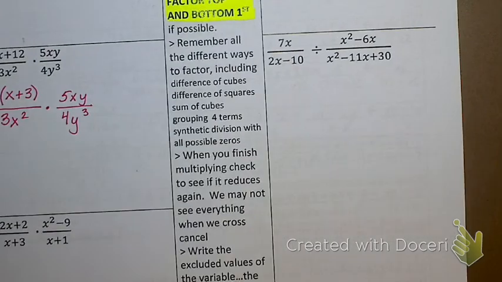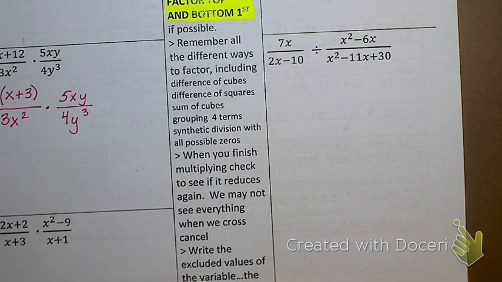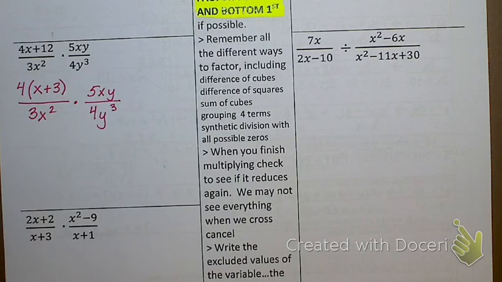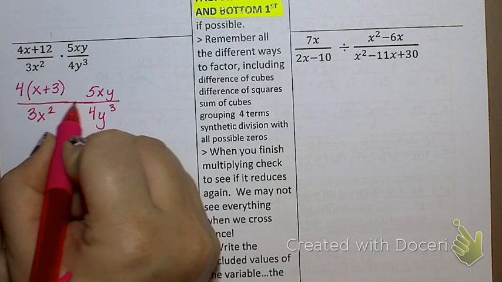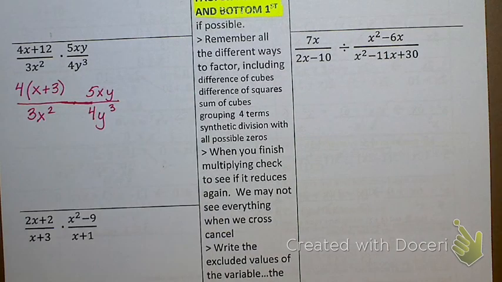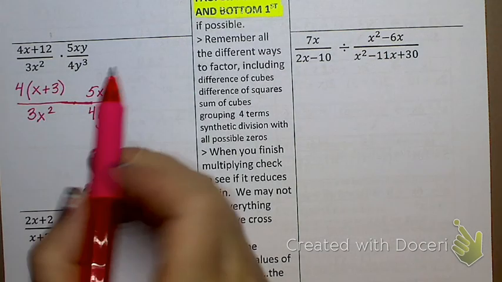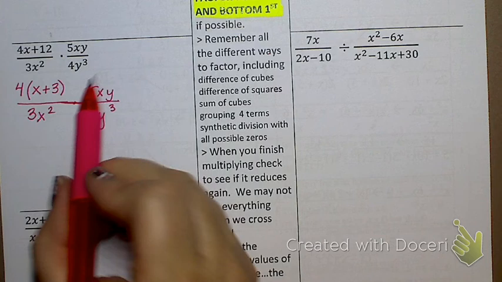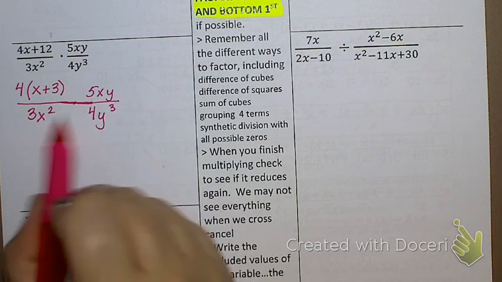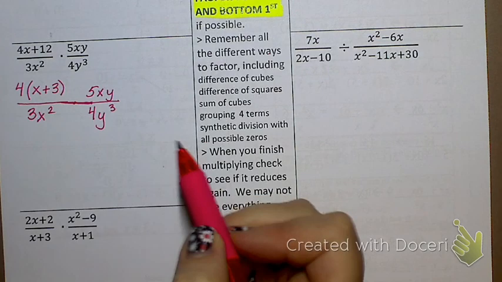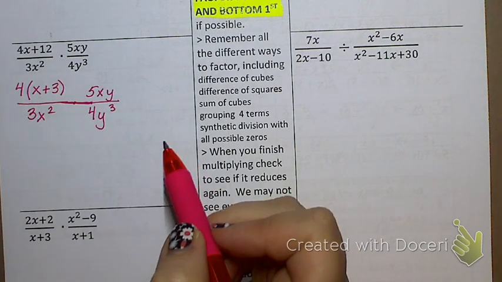So, here's my trick for multiplying fractions. You ready? Wait for it. This is going to be very difficult. Boom. Okay? No way. Yeah. Because by not writing anything between these two things, guess what that means? Multiplication. And by not writing anything between these two, guess what? It's multiplication. So now I can start canceling things from the top and to the bottom.